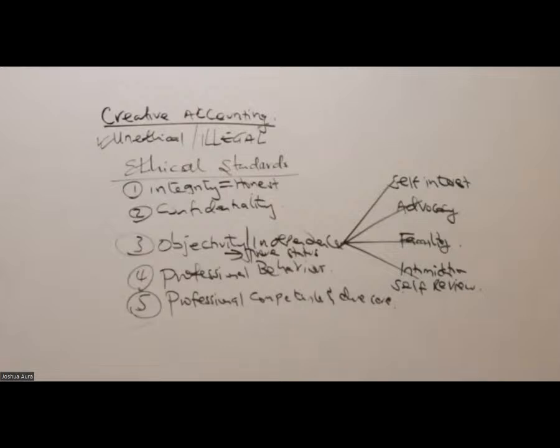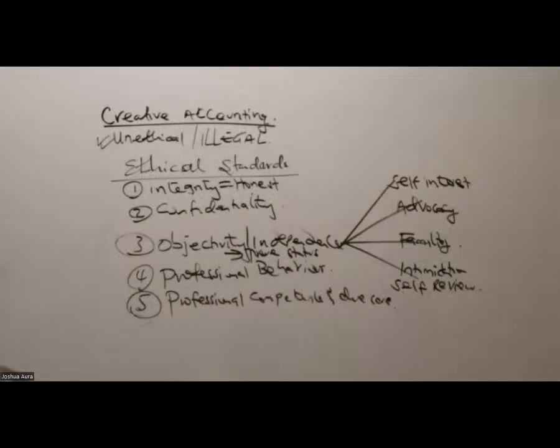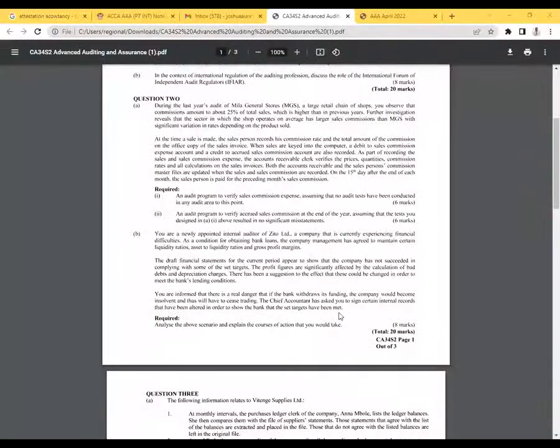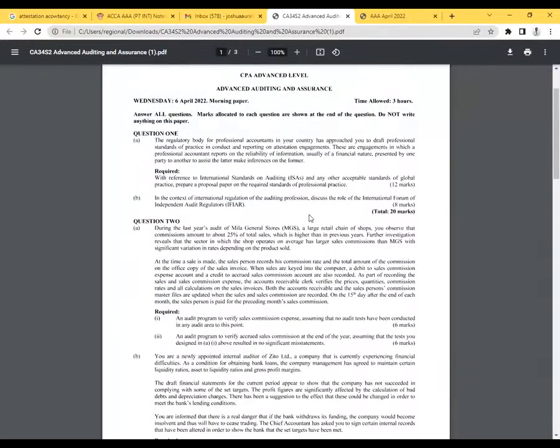The question that I would have done, ladies and gentlemen, immediately after this, you don't have to follow any order, remember. The question that I would have done here, which was really straightforward, easy marks, is question number 1. Question number 1, I'll blow all the marks even without knowing what I'm doing.